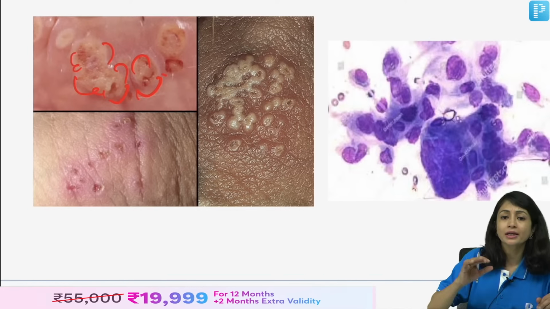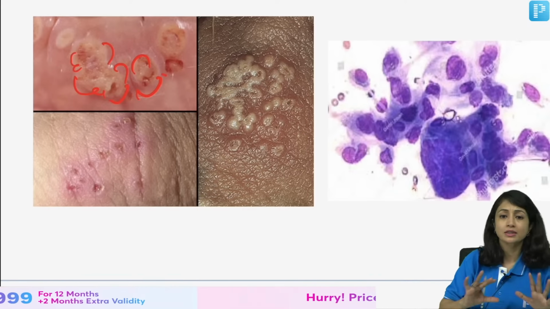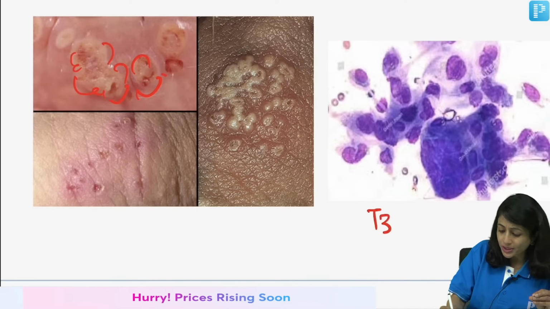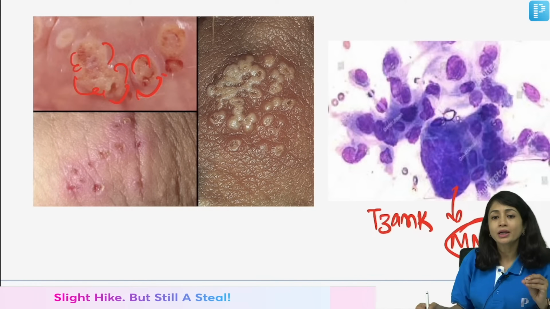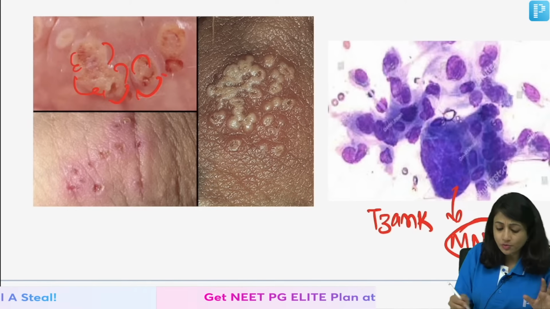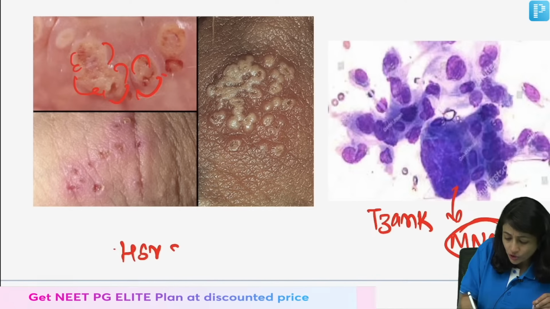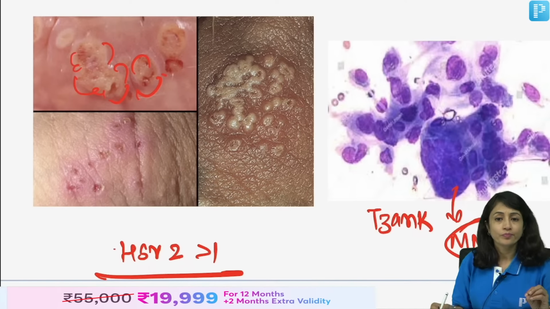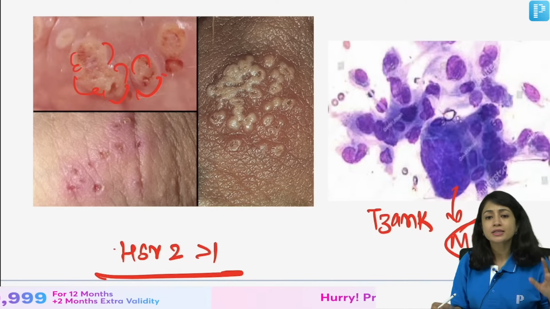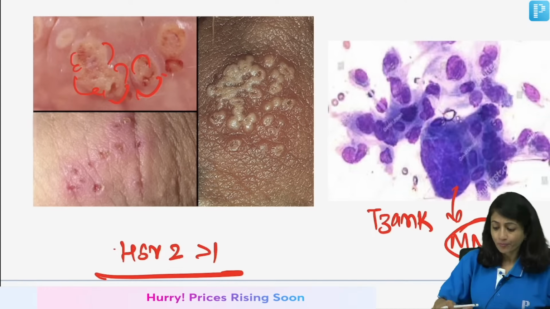If you see polycyclic erosions, you have coalescing vesicles, it is herpes. And if you do a Tzanck smear here, what do you see? You see multinucleate giant cells. This is caused by HSV. Both HSV2 and 1 can cause it, but more commonly it is caused by HSV2. Right? It can be primary, secondary or recurrent.